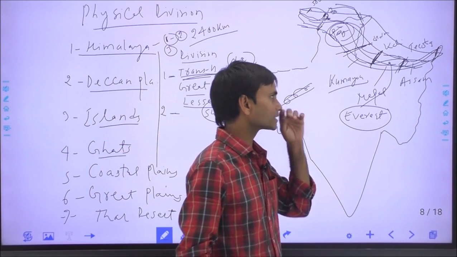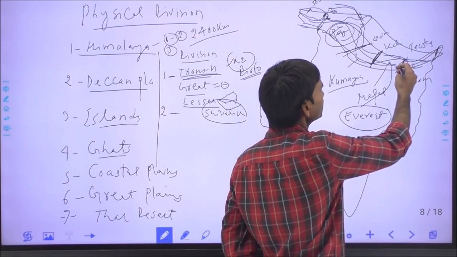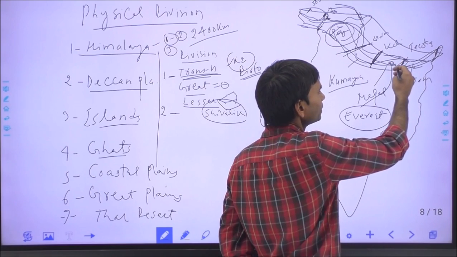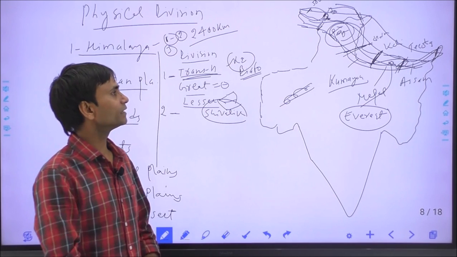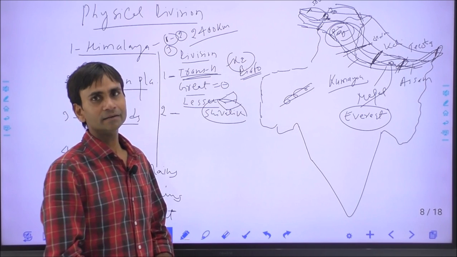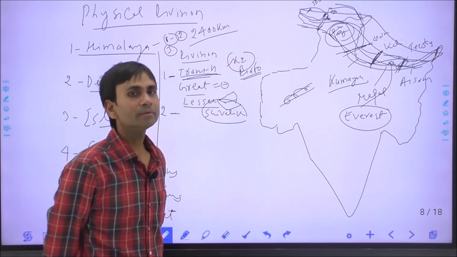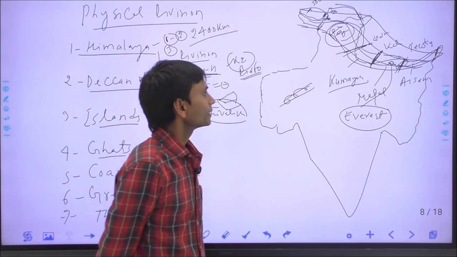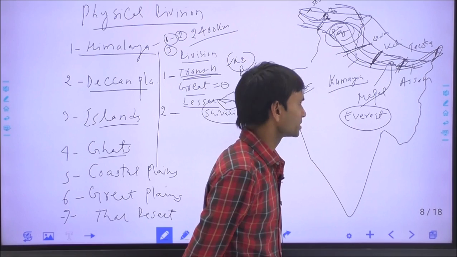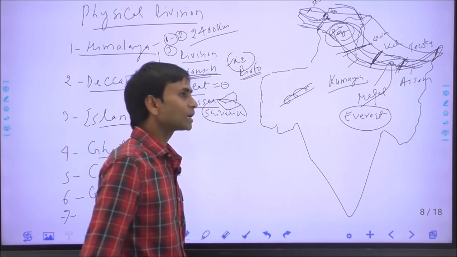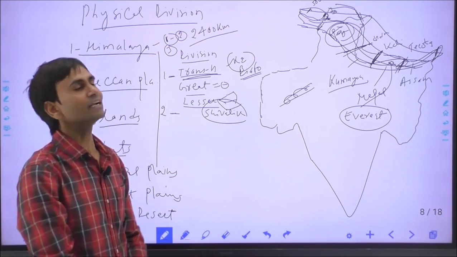It extends from Sikkim state in India to Nepal, and it has a height of 8,586 meters. The peak that lies entirely within Indian territory is